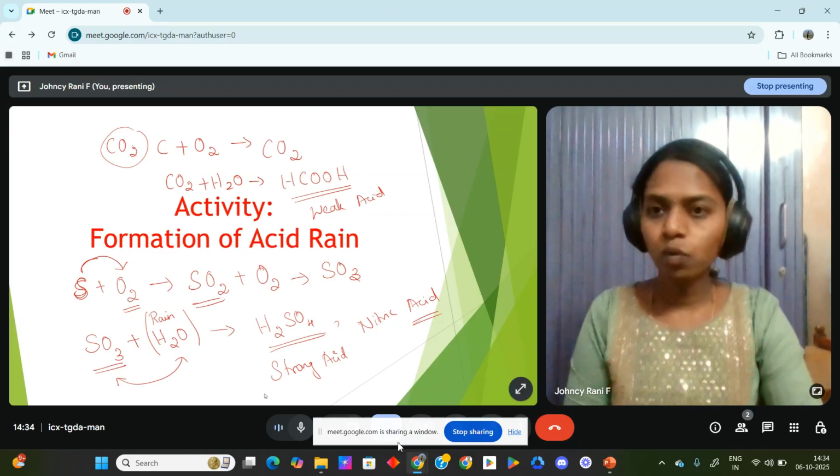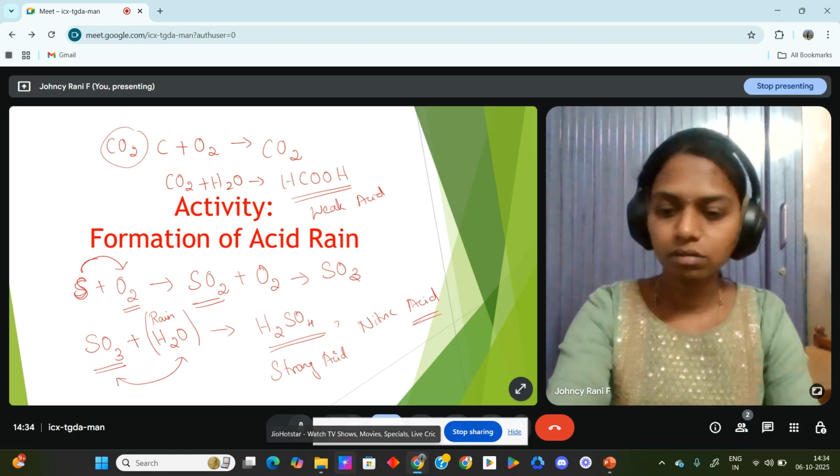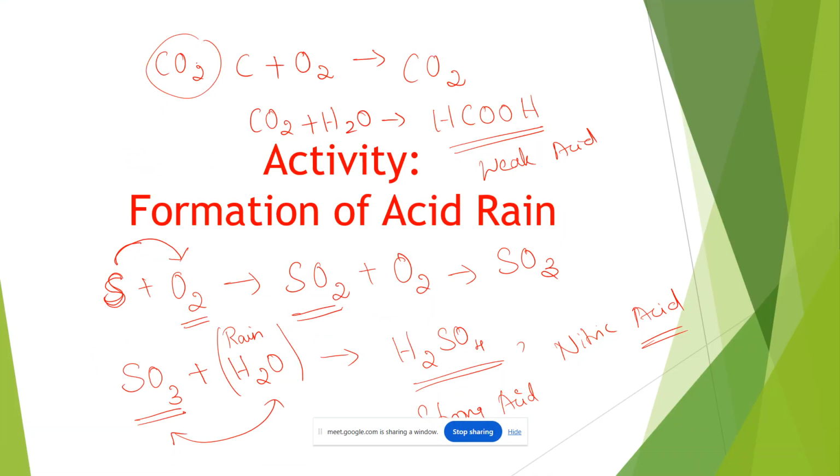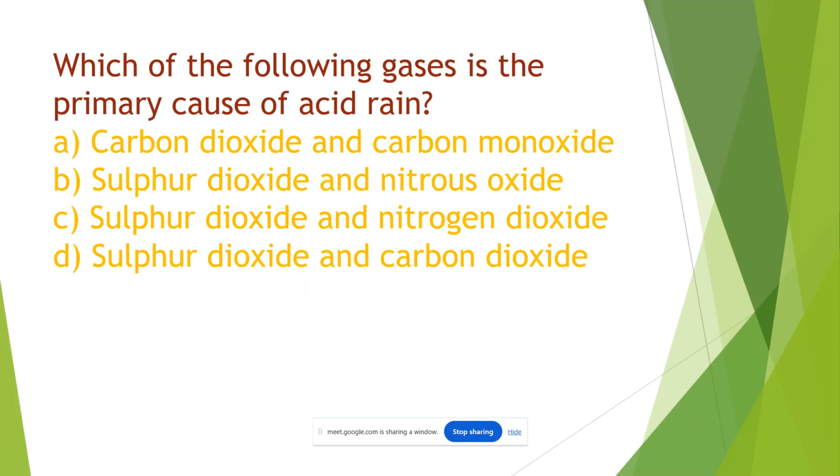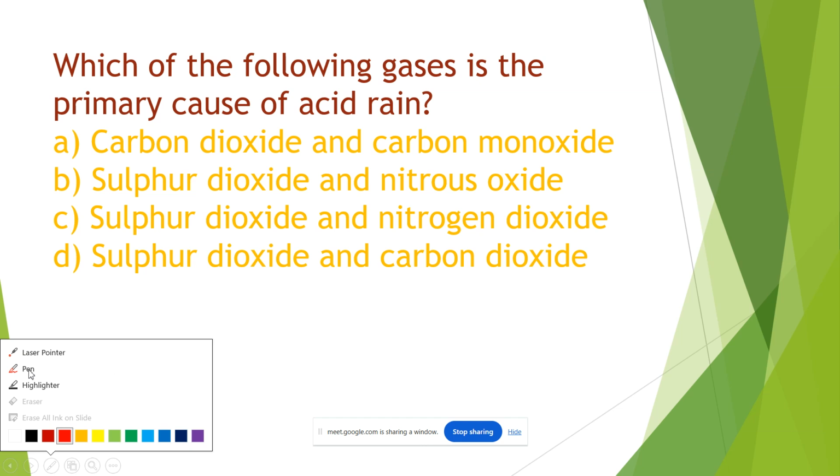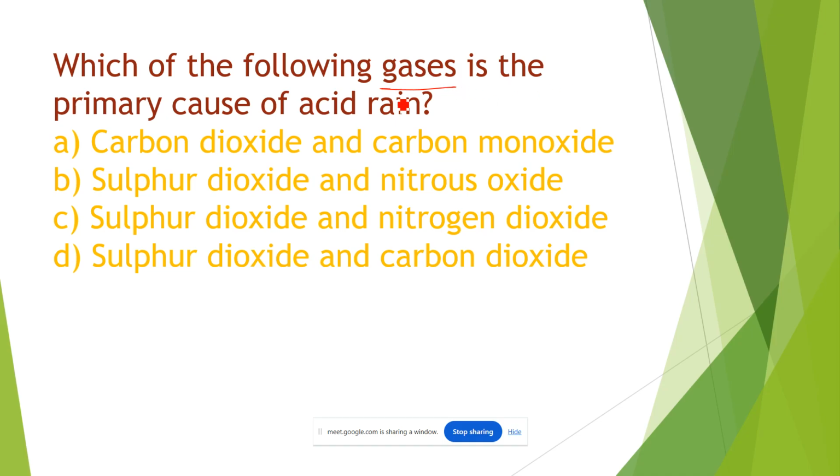Let's move on to the next slide. This is a question session. Which of the following gases is the primary cause of acid rain?